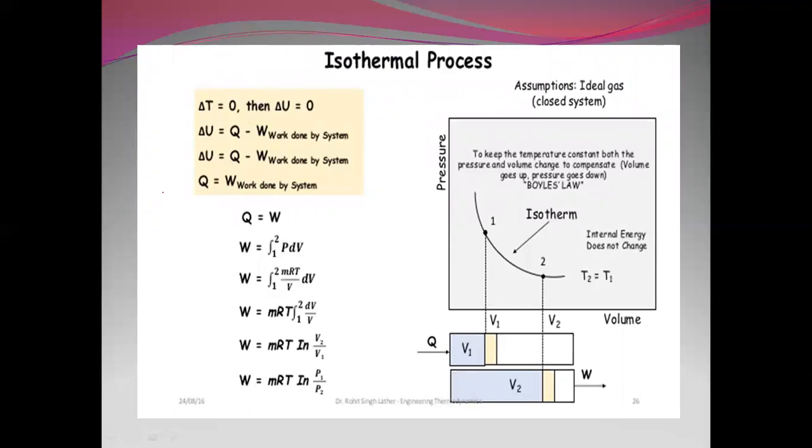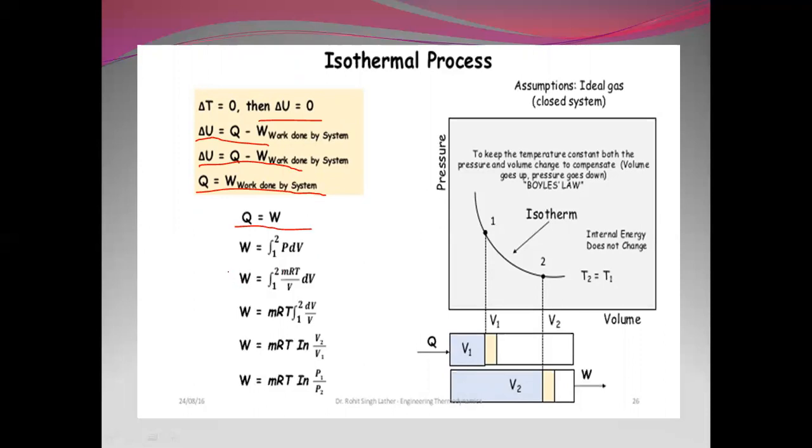Here, isothermal process. The work done in an isothermal process can be easily calculated by using the equation here. Isothermal, we know that temperature of the system remains constant. Therefore, we say delta U is equal to zero, and delta U is equal to Q minus work done by the system, or Q is equal to W, work done by the system.